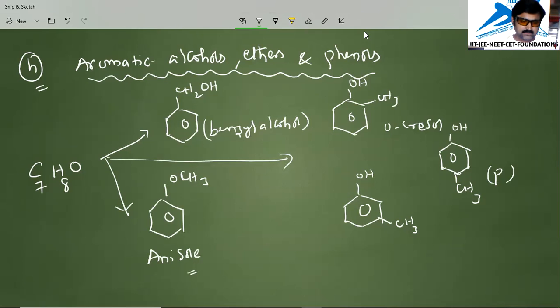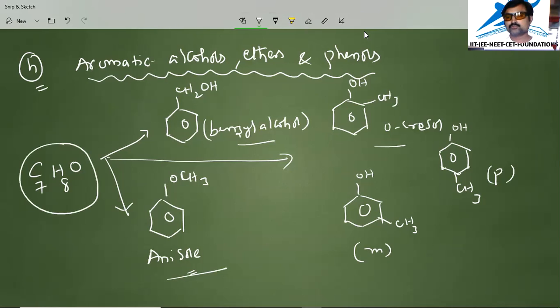Got it? So metacresol, paracresol, orthocresol, alcohol. So alcohol is there, phenolic functional group is there, and ether functional group is there in this molecular formula C7H8O. So it comes under functional isomerism.